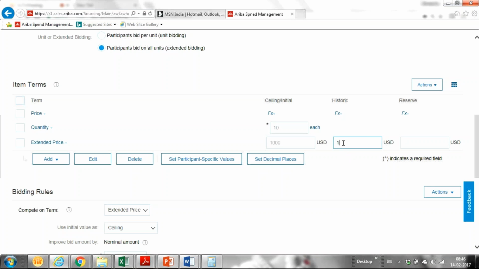Historic price is 1200 and the reserve price is somewhere around 1000. What is the difference between unit price and extended price? Unit price is like, I have 10 items, right? So the bidding will be one by one, and if it is extended price, they'll bid on the complete 10 items.